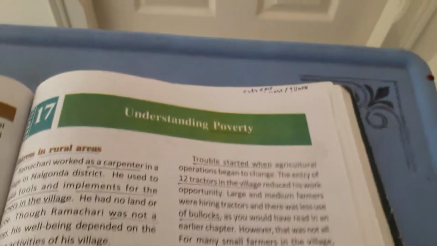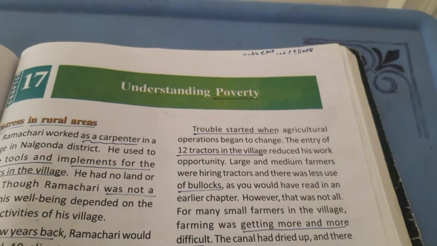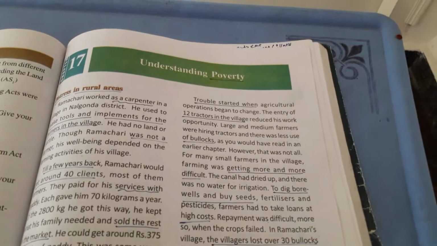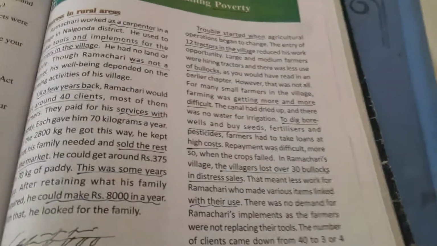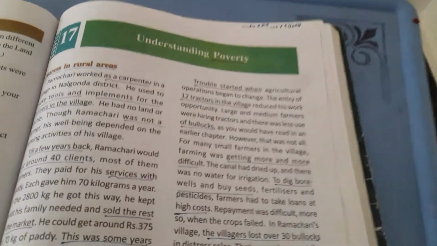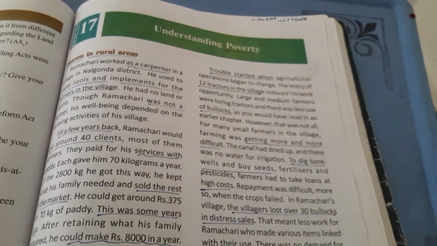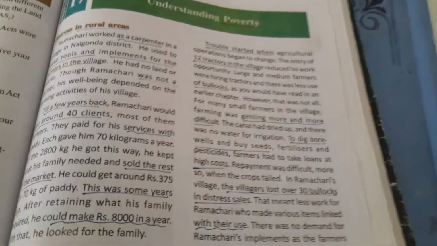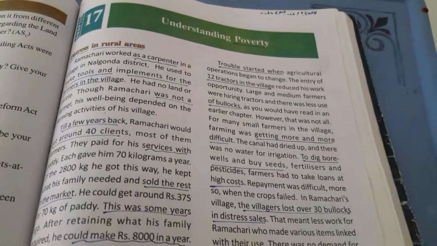Hello students, let us discuss the next part of the lesson, understanding poverty. Already we have discussed poverty in the previous class and we have taken some examples of artisans like Ramachari, a carpenter, and how he suffered because of the decline in the production and activities of agriculture. So here poverty means people who do not have the purchasing power to feed their families. That is called poverty.